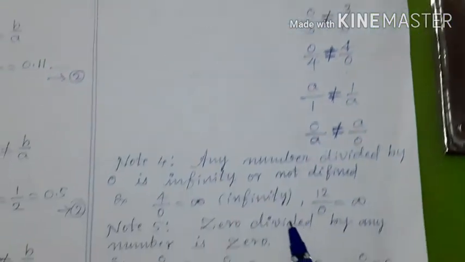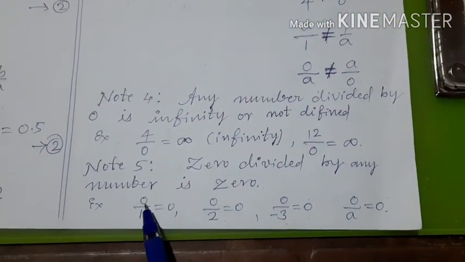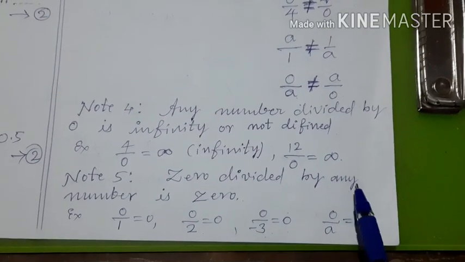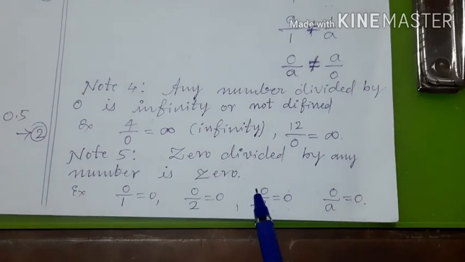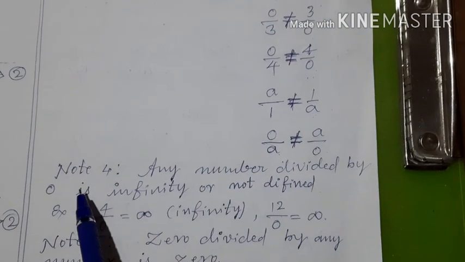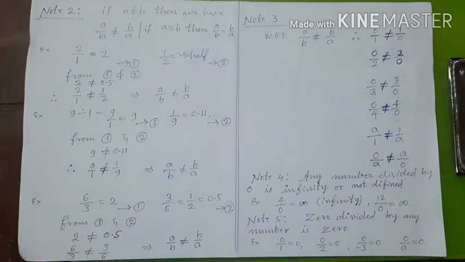Okay. And children, if 0 is divided by any number, the answer is 0. So 0 divided by any number is always 0. And any number divided by 0 is infinity or not defined.